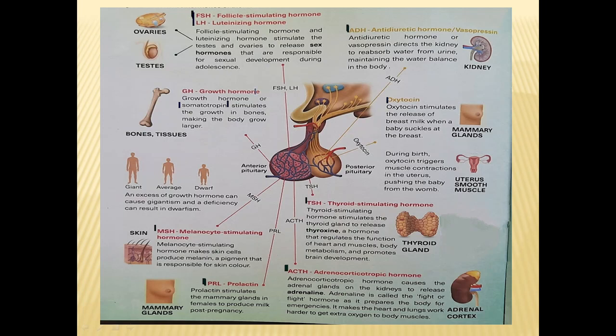The last two are the FSH and the LH. FSH means follicle stimulating hormone, and LH means luteinizing hormone. They both contribute in the stimulating of the sex hormones, during the sexual development in the adolescent stage.